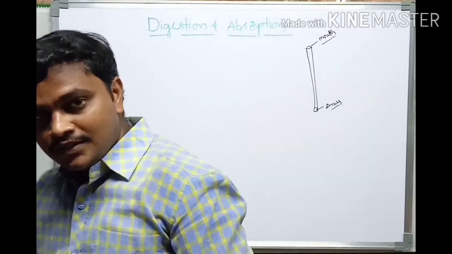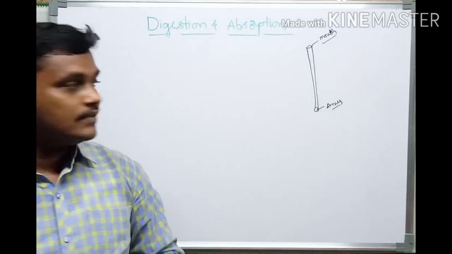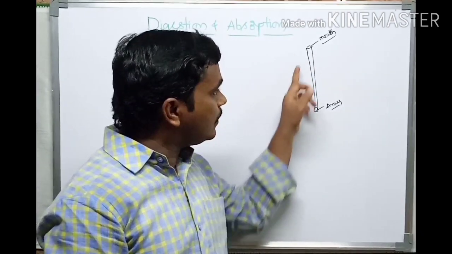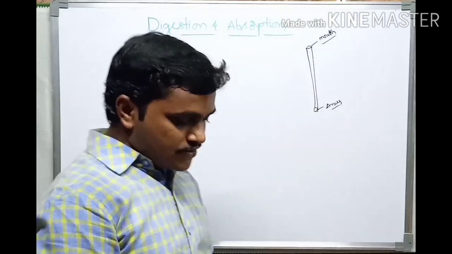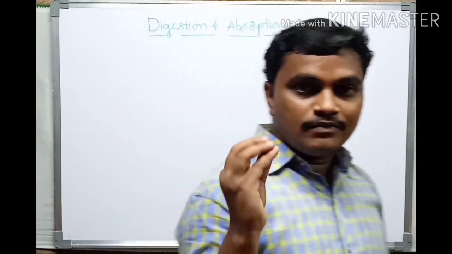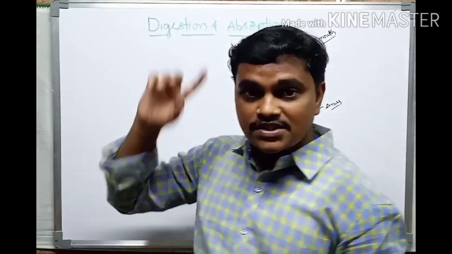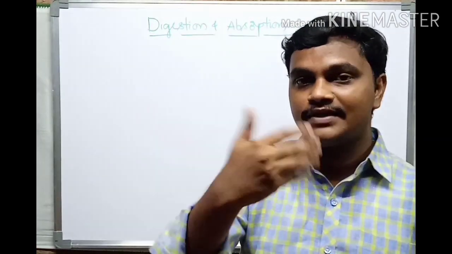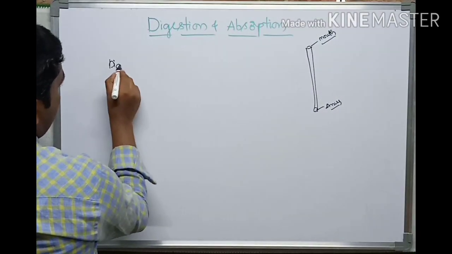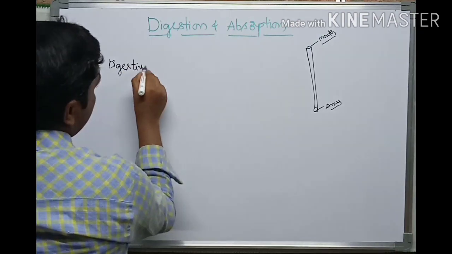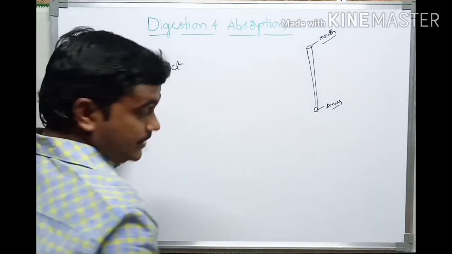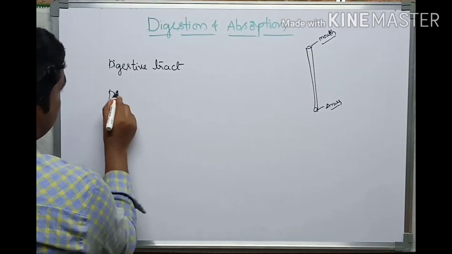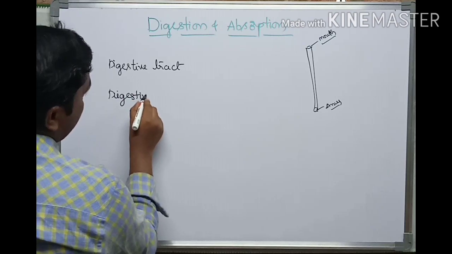According to our lifestyle, the digestive system or alimentary canal is modified into different regions, from mouth to anus. So first of all, what is a system? It is the digestive system. The digestive system is formed by different types of organs and different types of glands. So first is the digestive tract. The tract is nothing but the alimentary canal, the gut region. Then digestive glands.